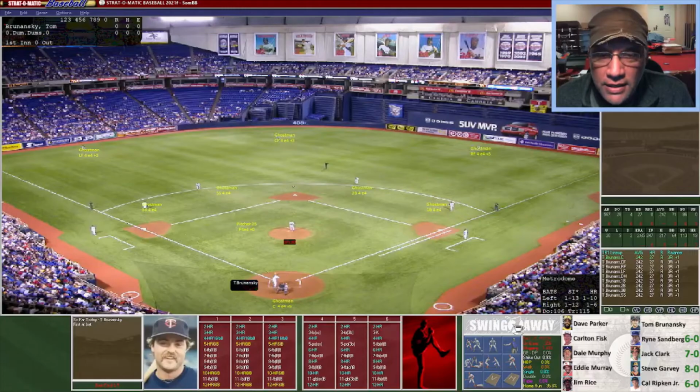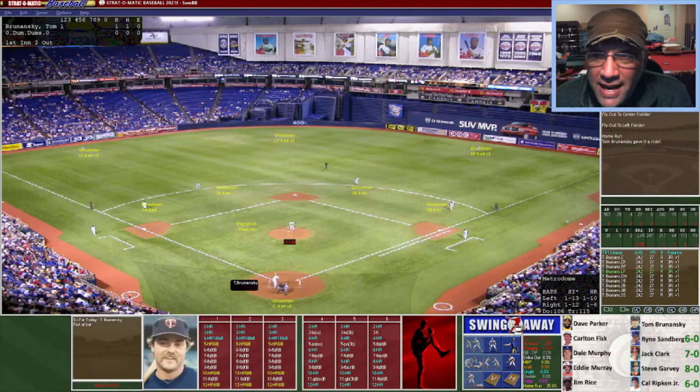Here's the pitch. It's going to be a shot into dead center field, and it's not going to be far enough for 1 down. He's now going to pull the ball to left field, and not far enough. That'll be 2. So here's a shot in the left field. It might be long enough, and it is about 8 rows back. That's going to be his first home run.